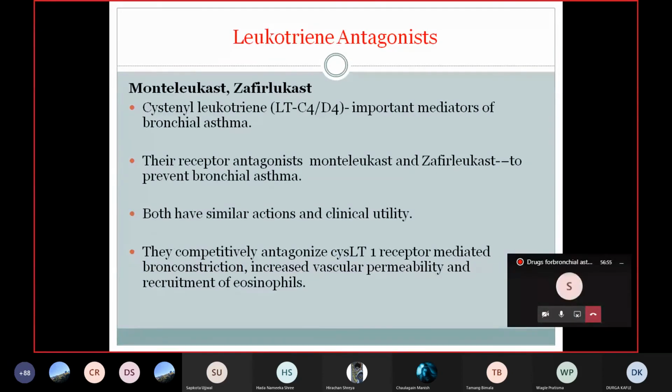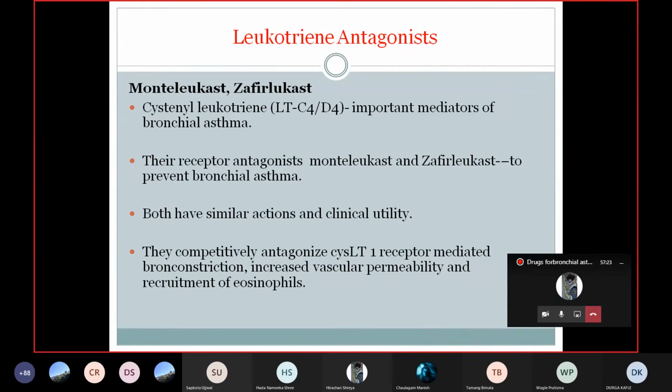Next, we have the leukotriene antagonist. These leukotrienes are also important mediators of inflammation in bronchial asthma, and they cause bronchoconstriction. They are released from different sites. The first is the degranulation of the mast cell. They are also released from the eosinophil, and some leukotrienes are released from the arachidonic acid pathway.